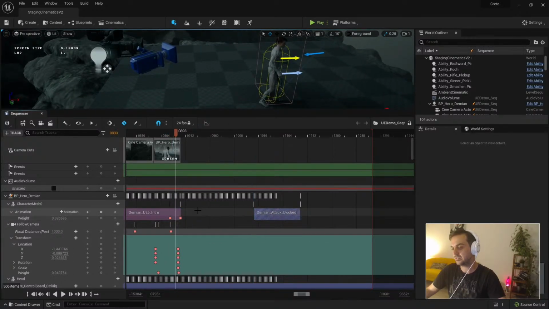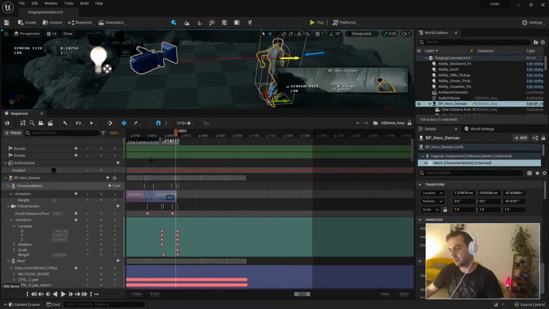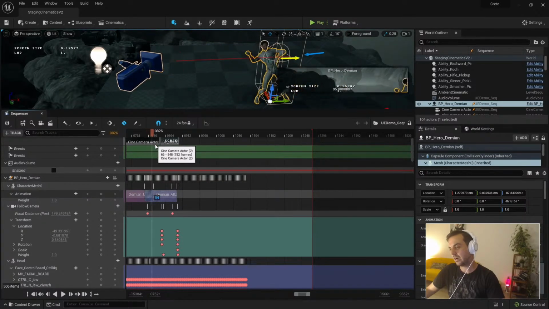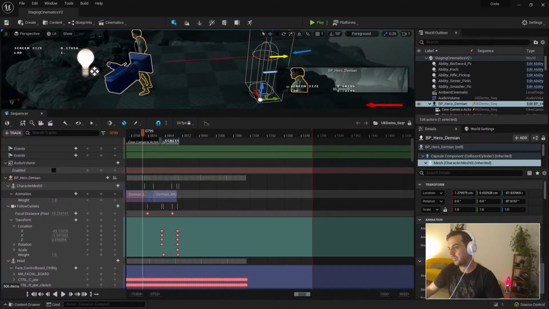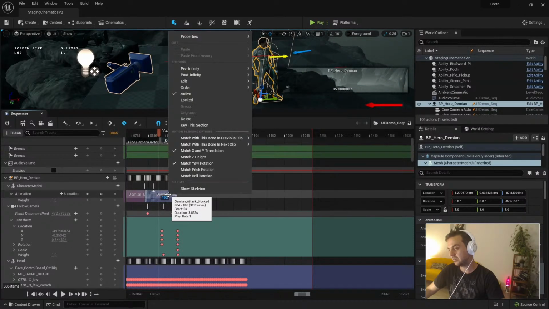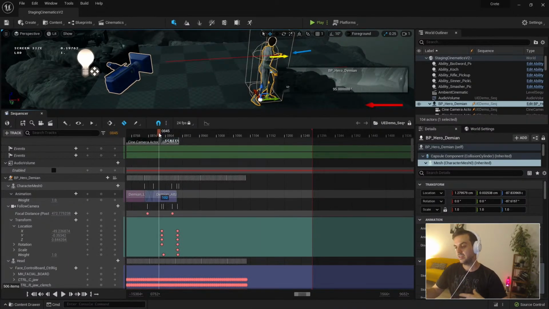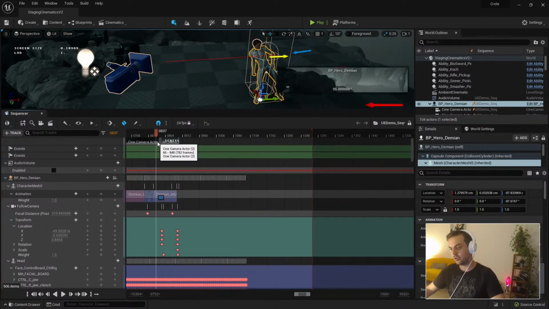But if you have all these things together, there is a new workflow that I recommend you experiment with, which is match with this bone in the previous clip, root, for example. The thing is, it's not going to work because I don't have root motion in one of the clips. But if you have root motion or hip motion in both of the clips, in the same position, you can use this workflow of matching. So when you do the transition, it's going to be exactly in the same world transform where that joint is at that moment. So that's a very powerful thing. And that's how you can paint different skeletal meshes, different facial animation, and try to paint your shot with different ideas.